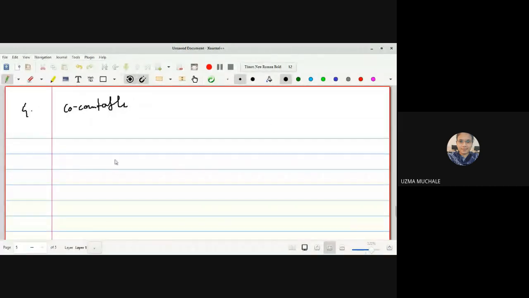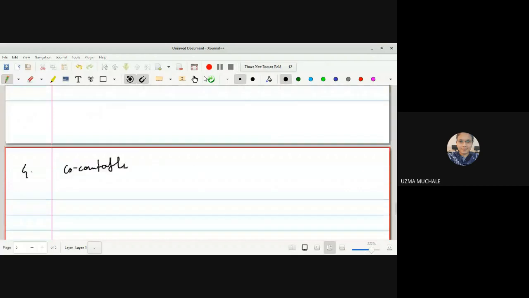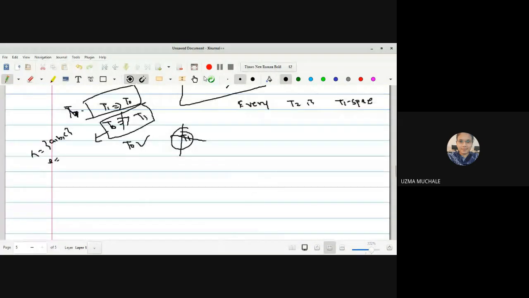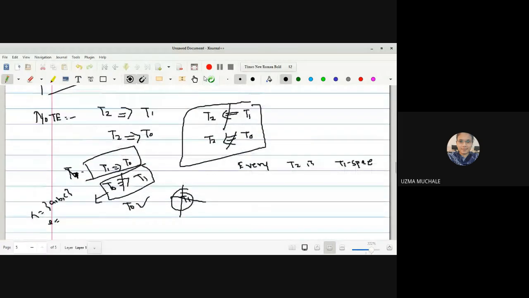Now I will give you the counter example. Just now I told you that we have to find counter examples. Here I have given: every T1 space need not be a T2 space. So for this I have a counter example. What are the counter examples? Cofinite and co-countable, correct?